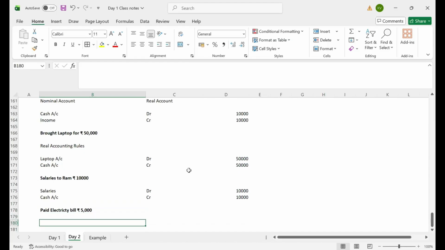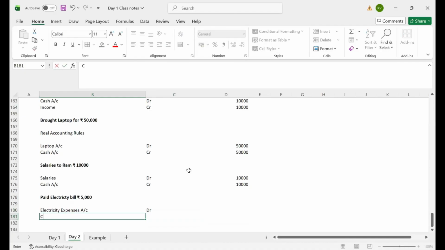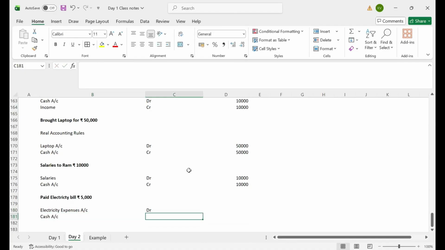As per nominal account, electricity expense account debit. And I'm paying cash. Cash is going out of my business. Cash account credit 5,000.